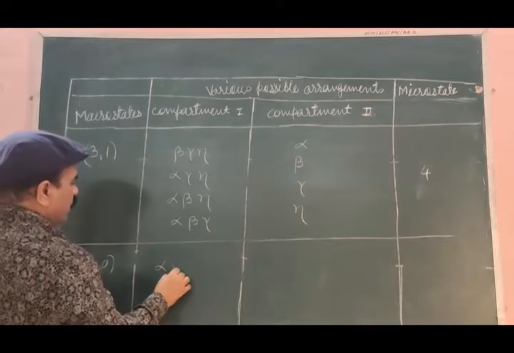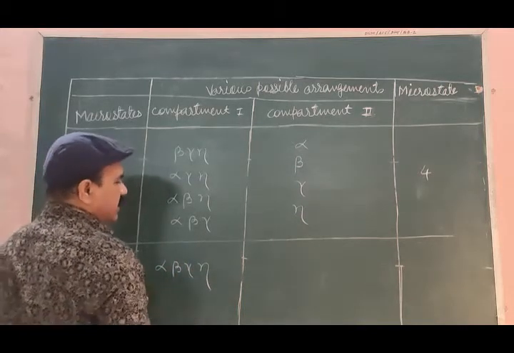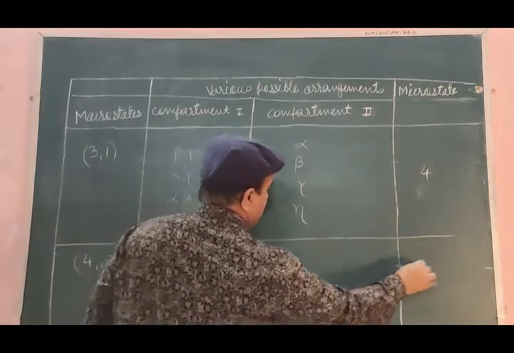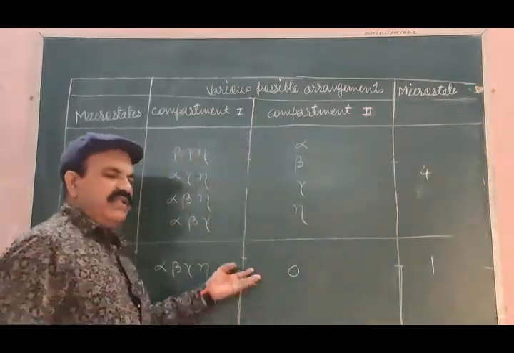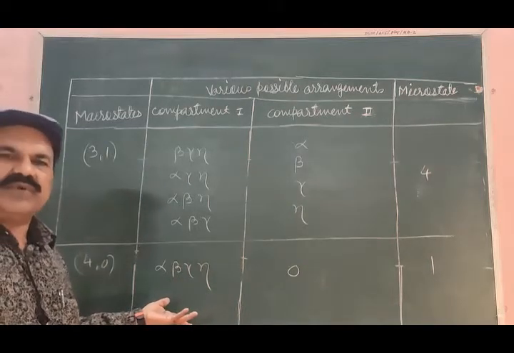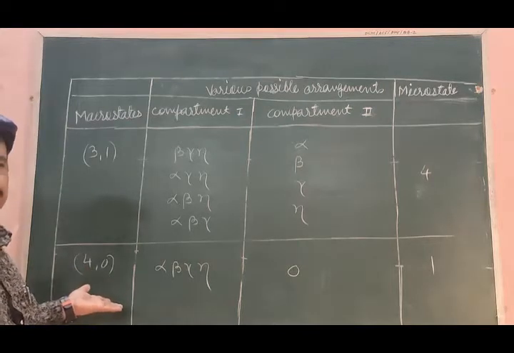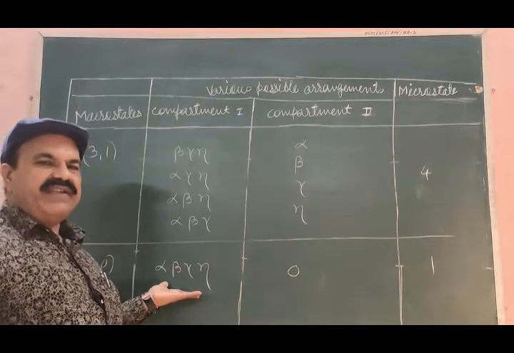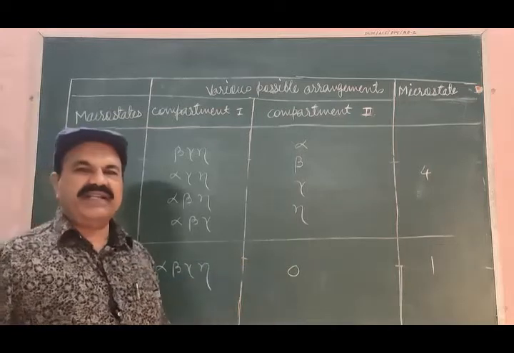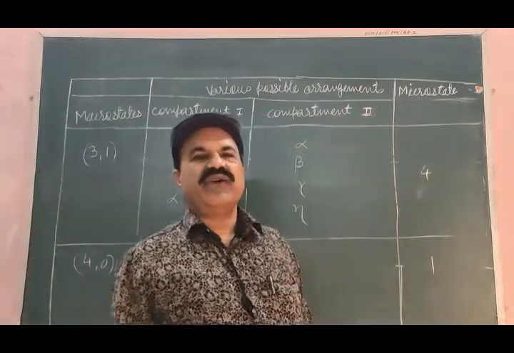So 4 particles will occupy the first compartment, 0 particles will occupy the second compartment, and there is only one possible arrangement for this macrostate, that is 4 particles in the first compartment, 0 particles in the second compartment. So there is only one microstate.